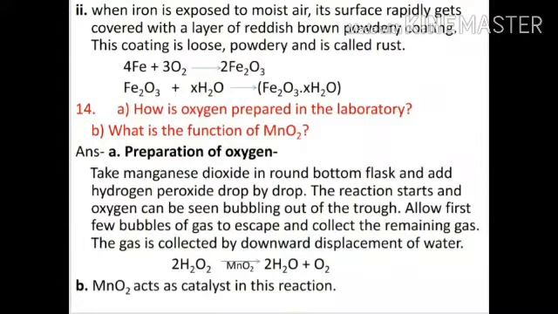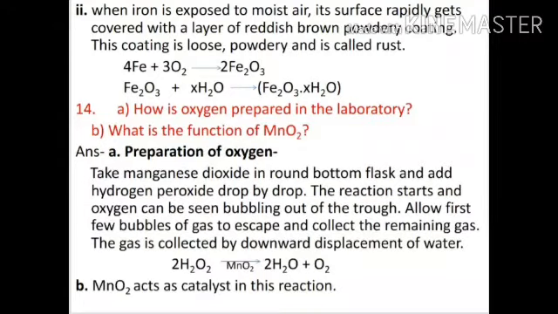Answer number A. Preparation of oxygen. Take manganese dioxide in a round bottom flask and add hydrogen peroxide drop by drop. The reaction starts and oxygen can be seen bubbling out. Allow the first few bubbles of gas to escape and collect the remaining gas. The gas is collected by downward displacement of water.